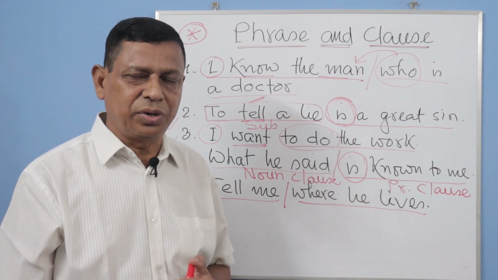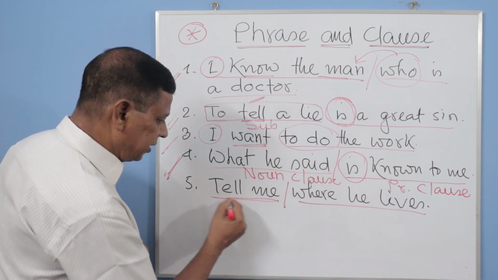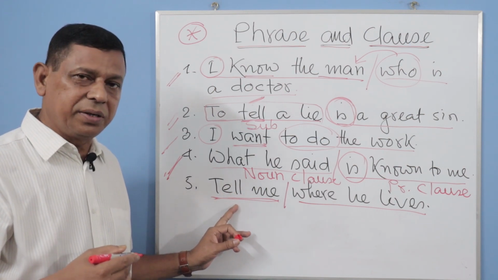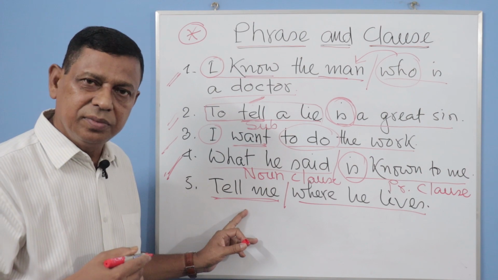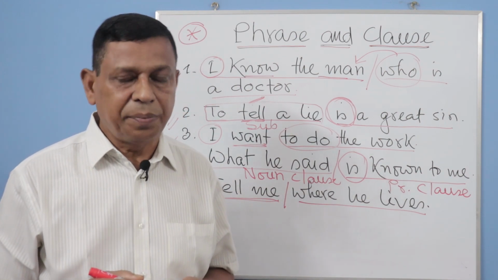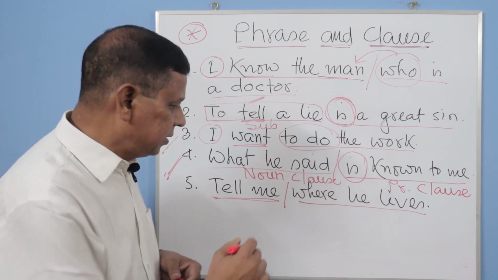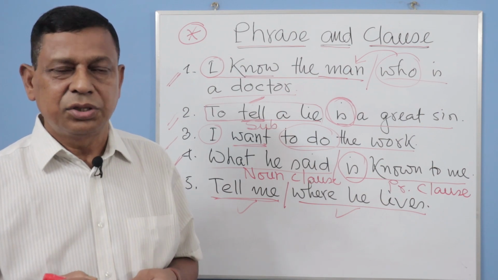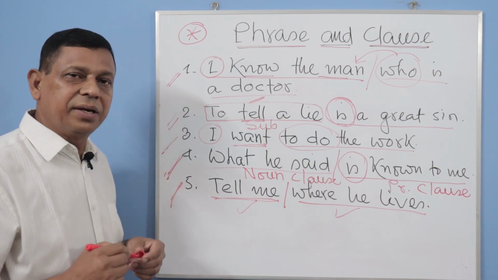এদিকে আমাদের একটু স্মরণ রাখতে হবে. Tell me, it's a sentence. You tell me; you is omitted. It's an imperative form. Tell me, আমাকে বলো where he lives, সে কোথায় থাকে. This is the principal clause and where he lives is the subordinate clause. So it's also a complex sentence.